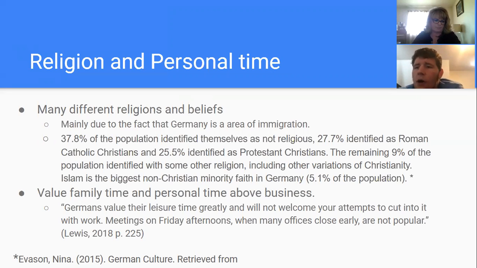Religion and personal time are also important when discussing values based on leadership in Germany. Germans find no use in humor or jokes in the workplace. Casual stories and things that distract from work are considered a distraction and unprofessional. Germans are often let down by other countries' use of humor in business. The reason for this is Germans value downtime and the ability to rest from work. Germans value their leisure time greatly and will not welcome your attempts to cut into their work with distracting stories. Meetings on Friday afternoons, when many offices close early, are not popular.